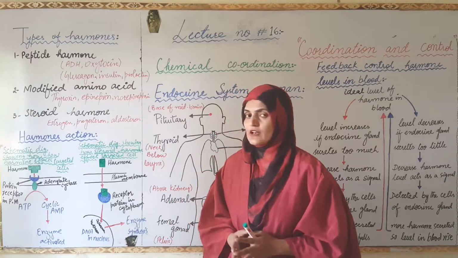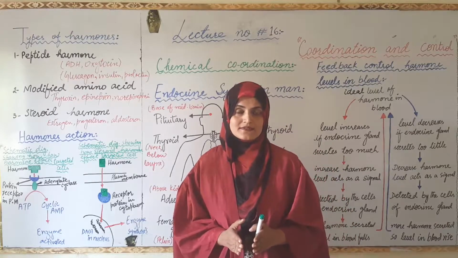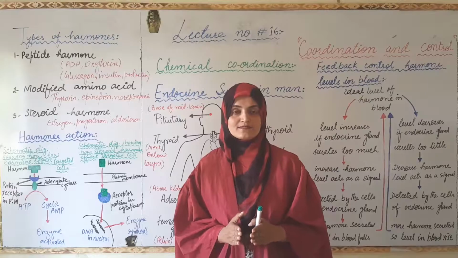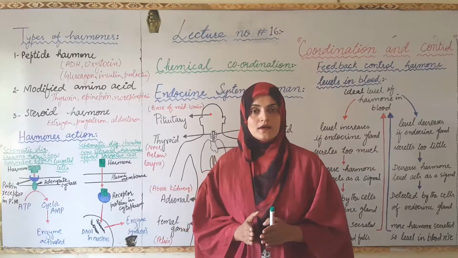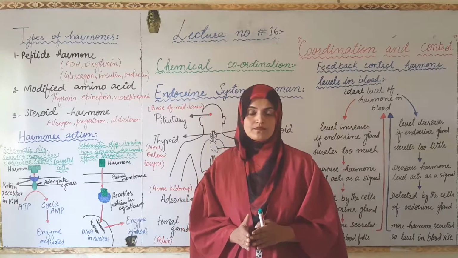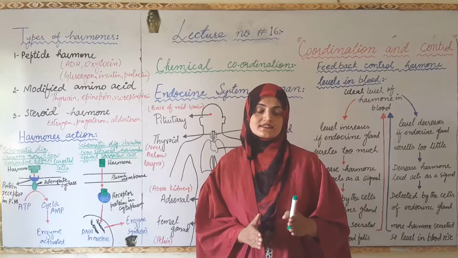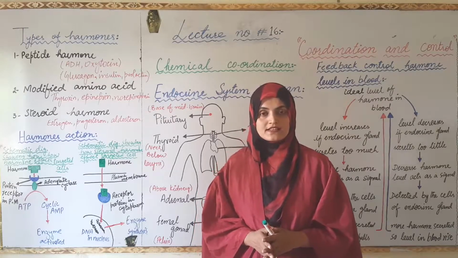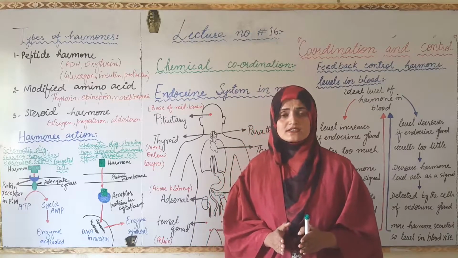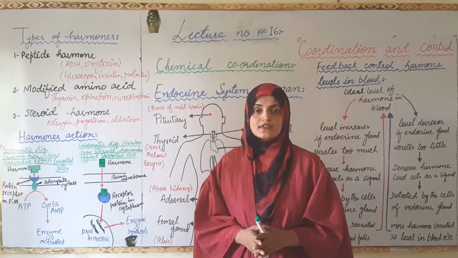While in chemical coordination, the coordination takes place through organic substances that are released by specific cells within the body, and this is termed chemical coordination. This coordination is slow and takes place through chemical substances, whose response is very slow as compared to the nervous system.